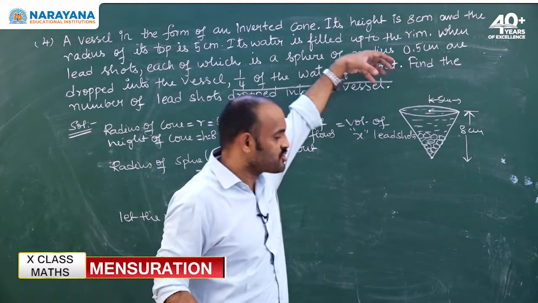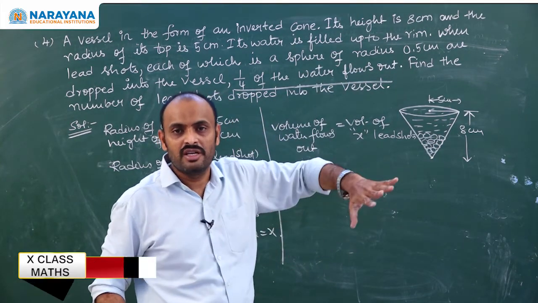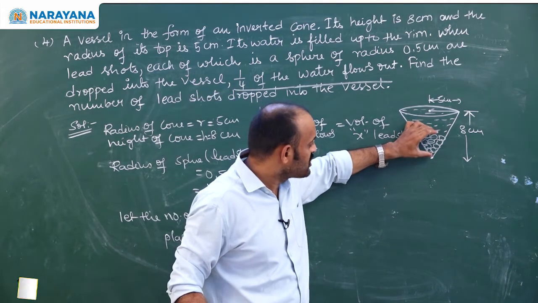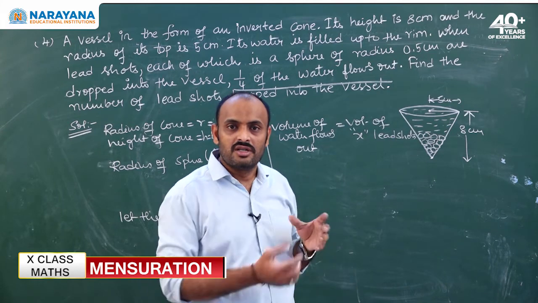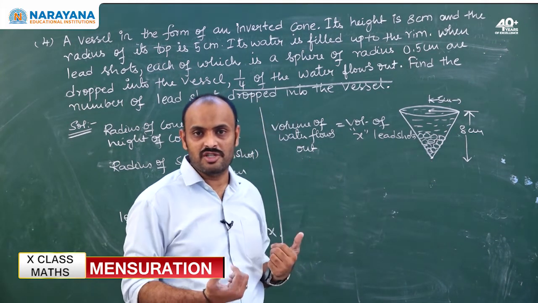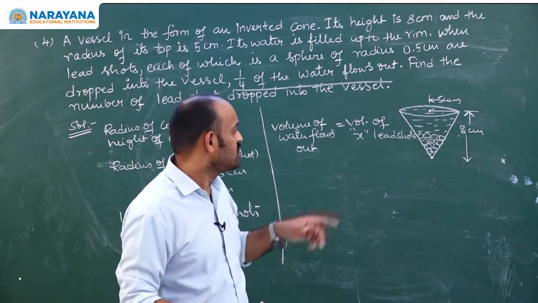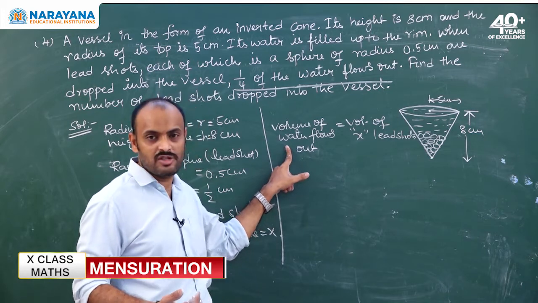The number of lead shots placed in it and the volume of water that comes out will be equal. Because of this volume of lead shots, the water comes out. If you have fewer lead shots in it, less water spills out. So volume of x lead shots is nothing but volume of water that flows out.